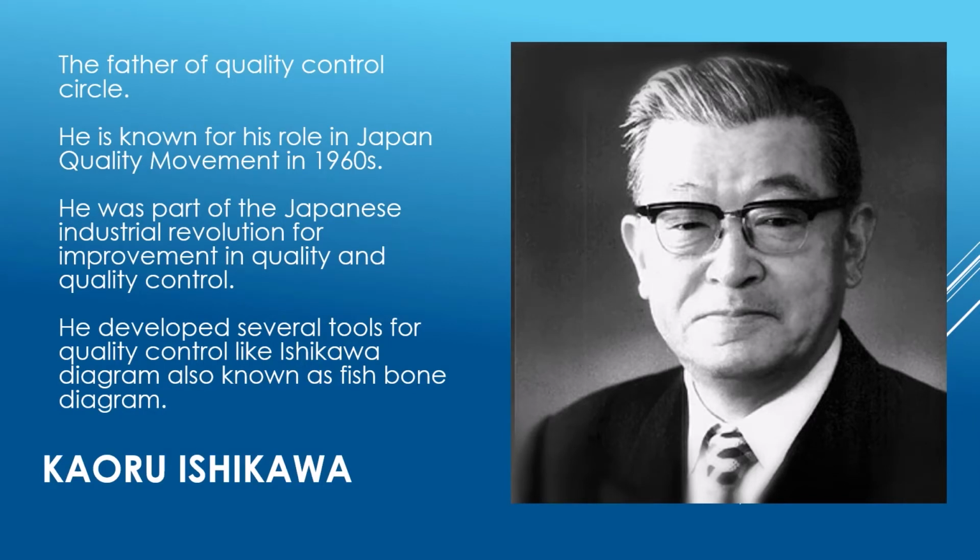Kaoru Ishikawa, also known as the father of Quality Control Circle. He was known for his role in Japan's quality movement in the 1960s. He was part of the Japanese Industrial Revolution for improvement in quality and quality control. He developed several tools for quality control like the Ishikawa diagram, also known as fishbone diagram or cause and effect diagram.